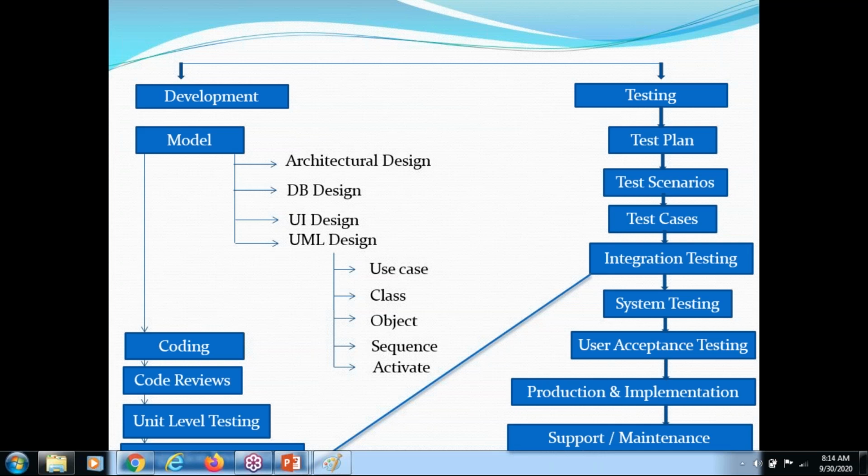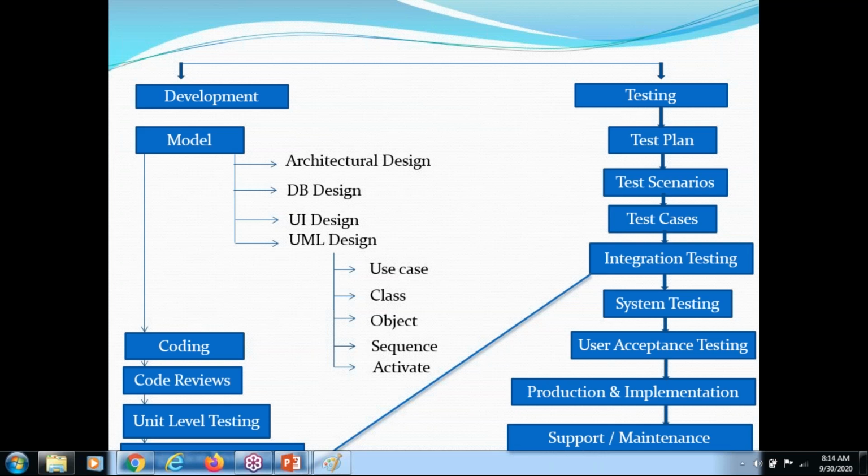Like, what do I need to verify in this? They will ask you, can you give me the scenarios of your watch? What are the scenarios in the watch? Whether it is digital or analog, you need to check. And what is the color of the watch, and what are the left belt and right belt. So you need to identify the scenarios first.